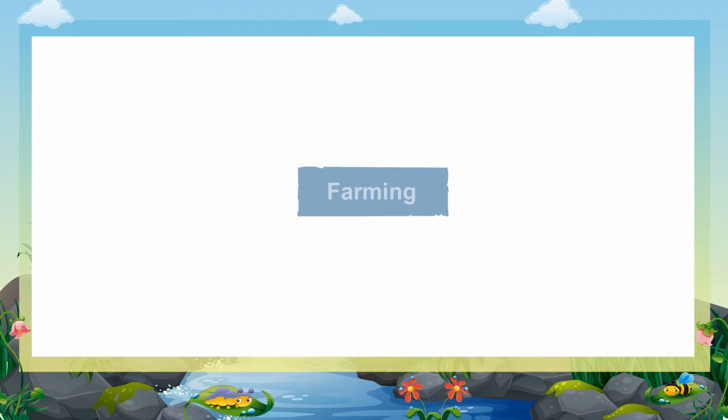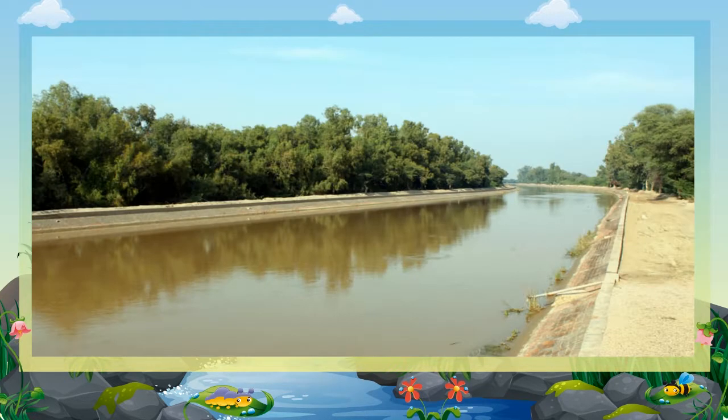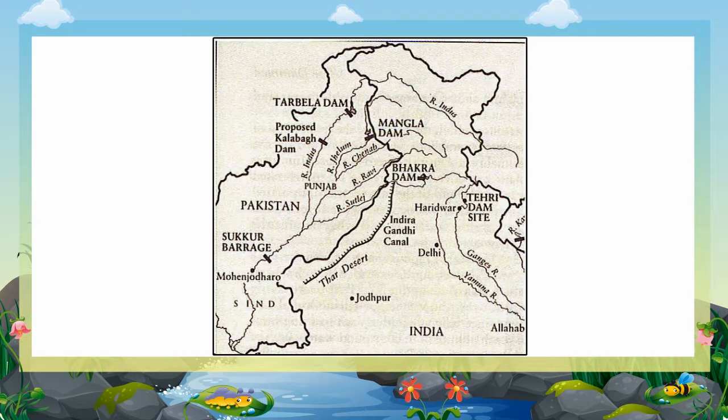Farming. Farming in this region is very difficult. The Indira Gandhi Canal has, however, changed the face of this desert. This canal brings water from the Satluj River and supplies it to many parts of this region.